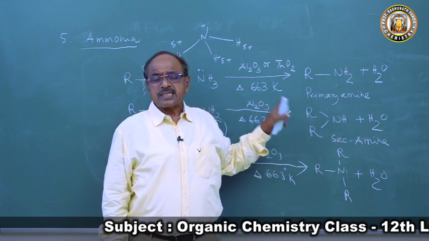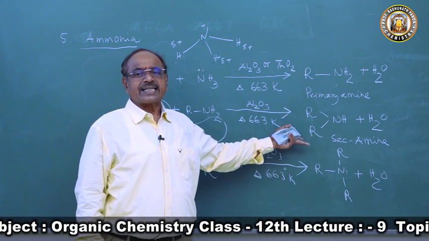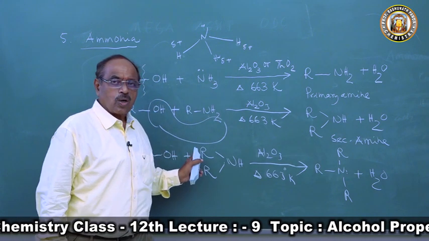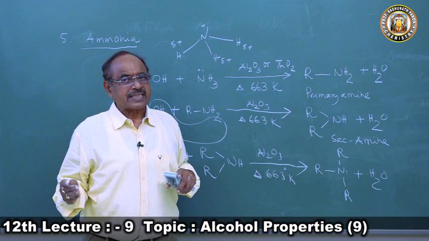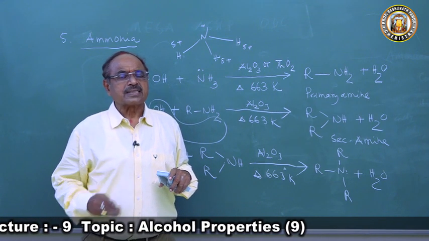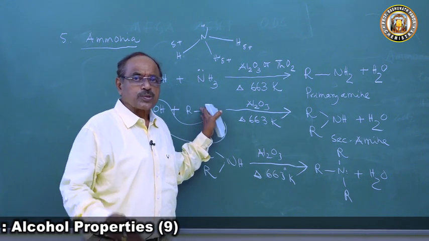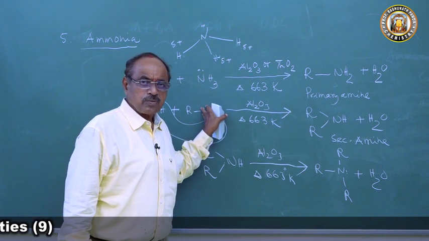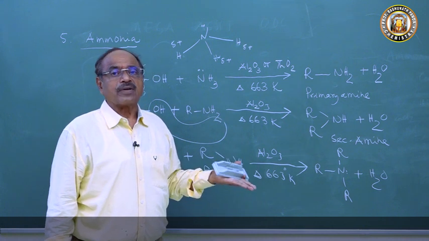The primary amine subsequently reacts with another molecule of alcohol to form a secondary amine. The secondary amine again reacts with alcohol to form a tertiary amine. So this is a successive reaction: primary amine, secondary amine, tertiary amine. We will be reading this reaction very soon when we study the chemistry of amines, the nitrogen compounds. This is a reaction for the preparation of amines.